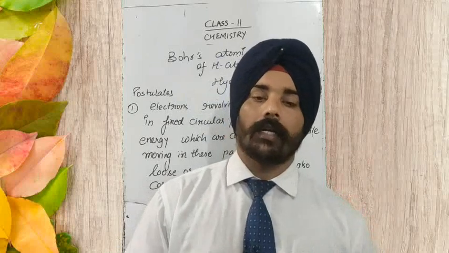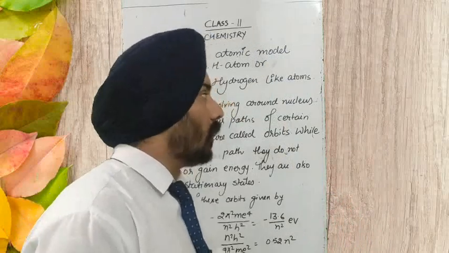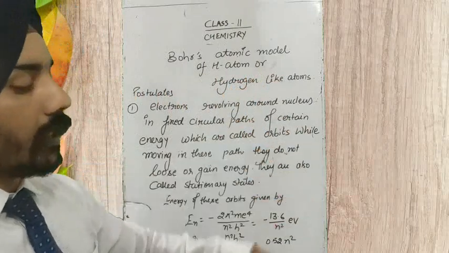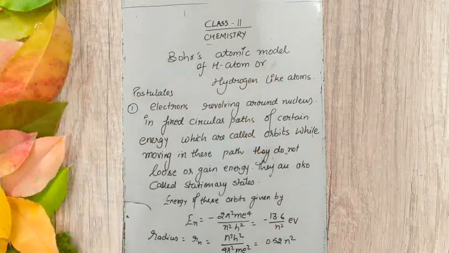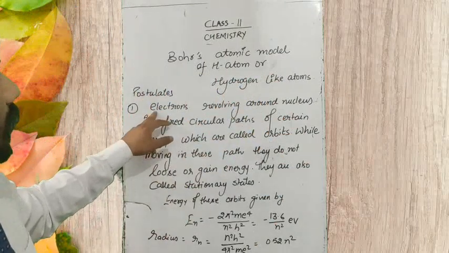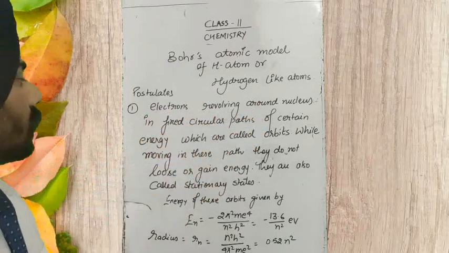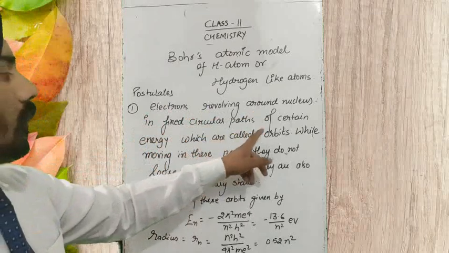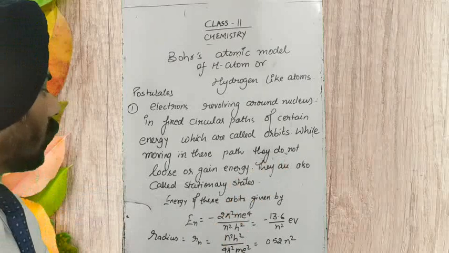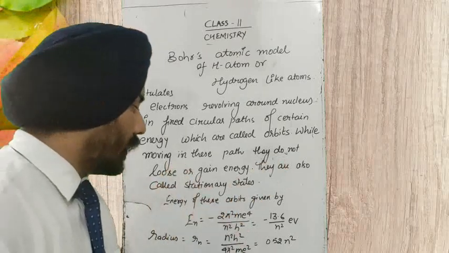So it is very important and very interesting also. So let us start the theory for today. It is Neil Bohr's atomic theory for hydrogen atom, H atom, and hydrogen like atom. And what was the first postulate given by him? The first postulate of Neil Bohr's theory: electrons revolve around the nucleus in fixed circular paths of certain energy, which are called orbits, and while moving in these paths, they do not lose energy, and they are also called stationary states.